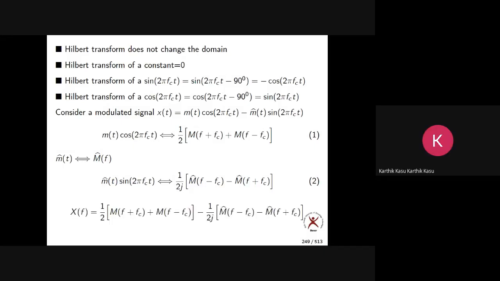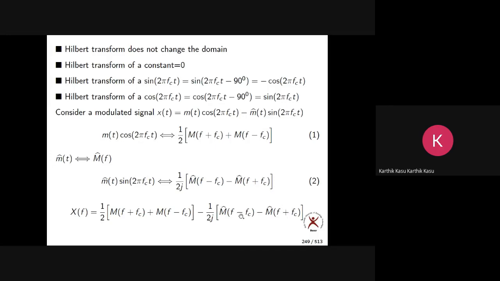Now what is x of f? Equation 1 minus equation 2. Is it okay, all of you? Observe very carefully: m of t cos 2 pi fct has a Fourier transform of this, and m hat of t sin 2 pi fct has a Fourier transform of this. Now x of t is this minus this, so obviously x of f is equation 1 minus equation 2.